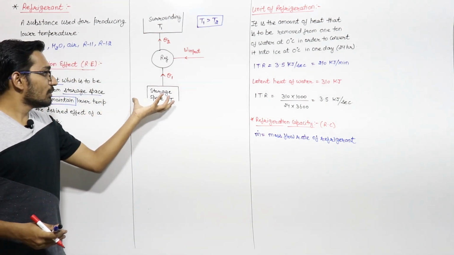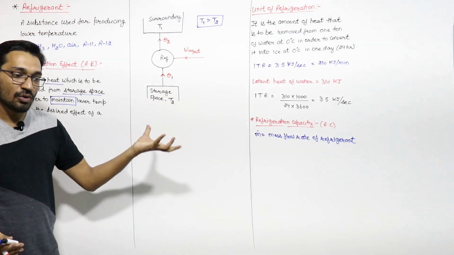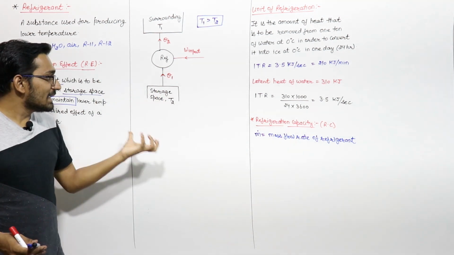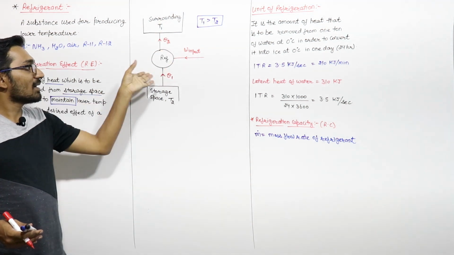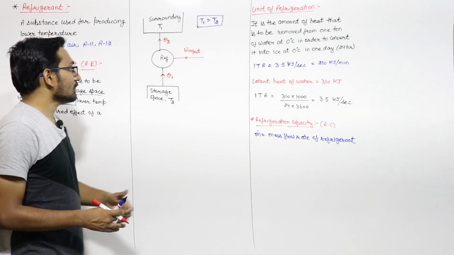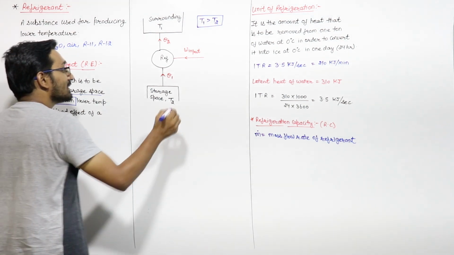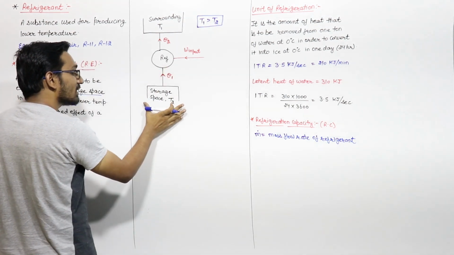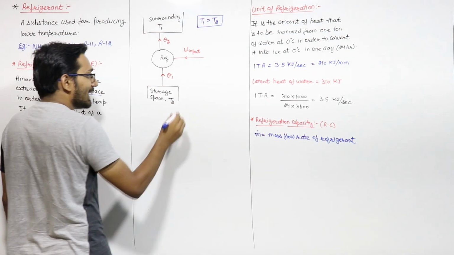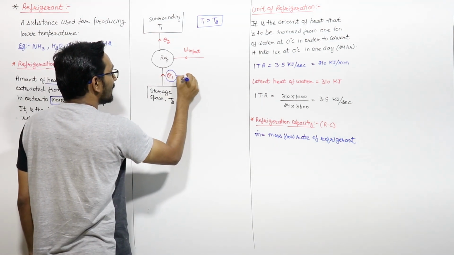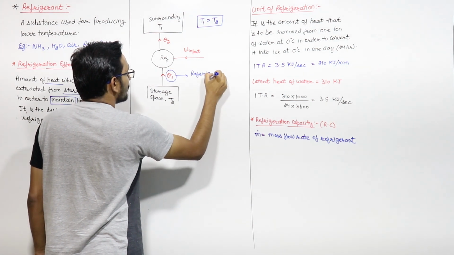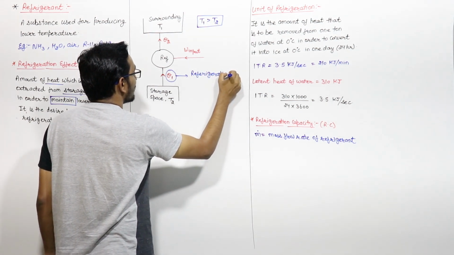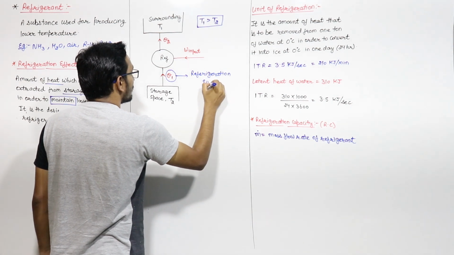If you want to move the heat from a lower temperature to a higher temperature, then some external work must be there. So this is the heat which is extracted from this storage space. So this Q1 is the refrigeration effect, right?